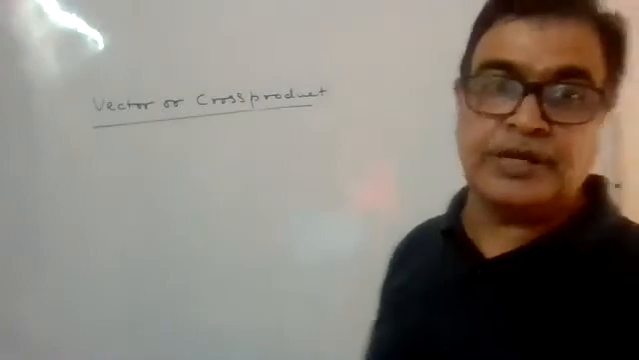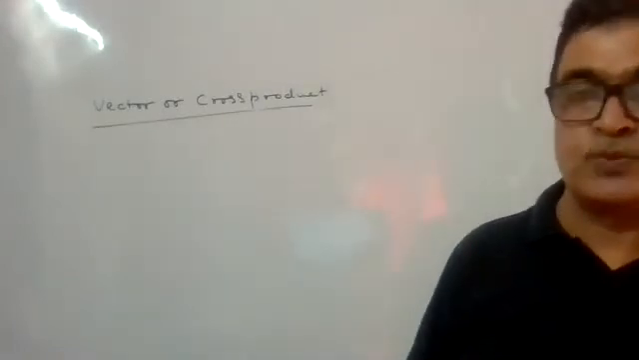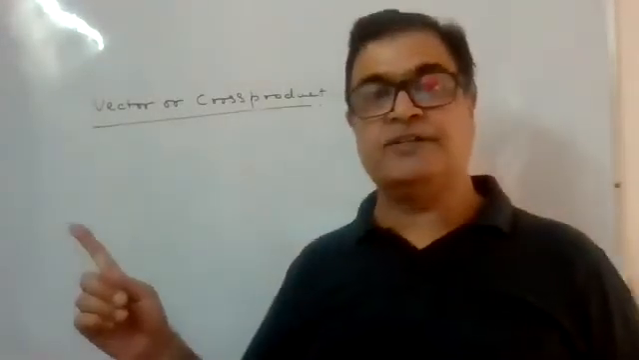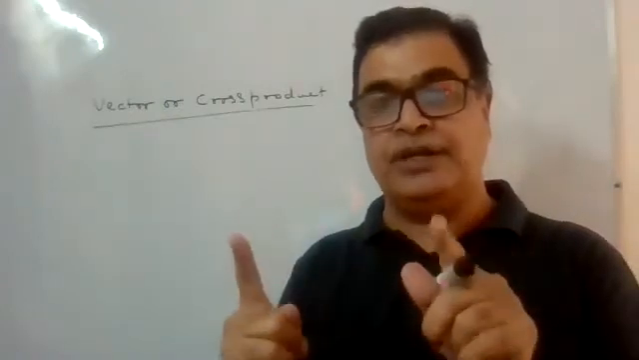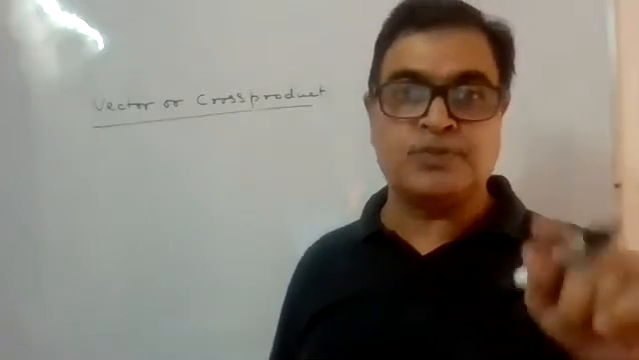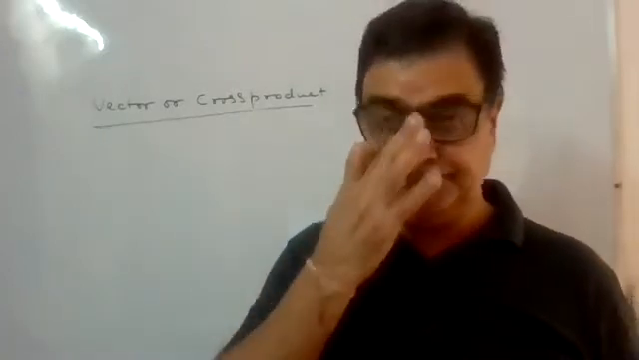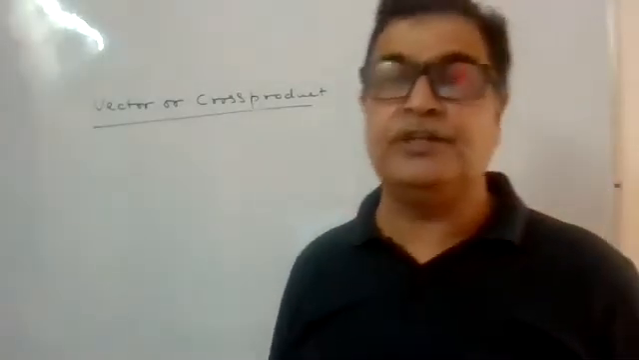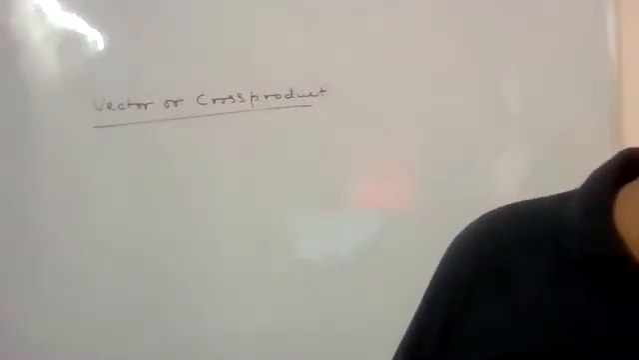Second product which we have is vector or cross product. Vector, why it is called? Because when you take the product of two vectors, it is giving a vector quantity to us. Cross, because the symbol is cross product. Write the definition of it, then we will go on to the question.